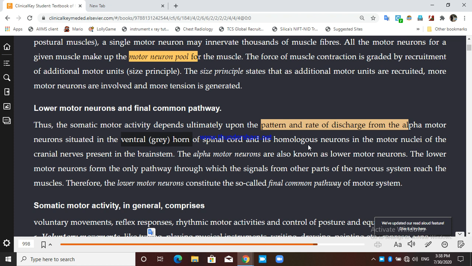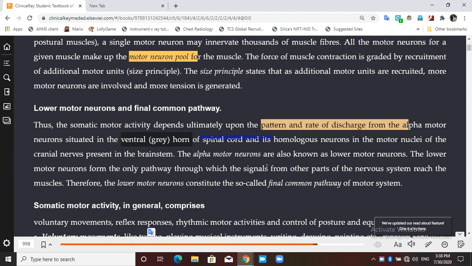From the cerebral cortex, the corticospinal tract, and the fibers which come from the cerebral cortex to the lower motor neurons of the brainstem are known as corticobulbar fibers. So all the descending fibers have to come to the lower motor neuron, either in the spinal cord or in the brainstem.